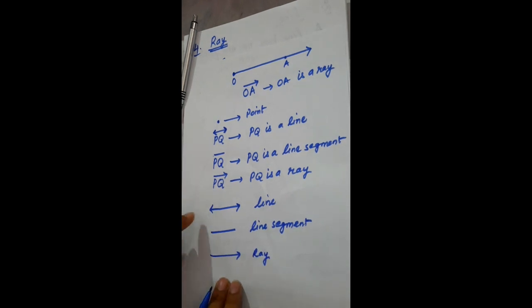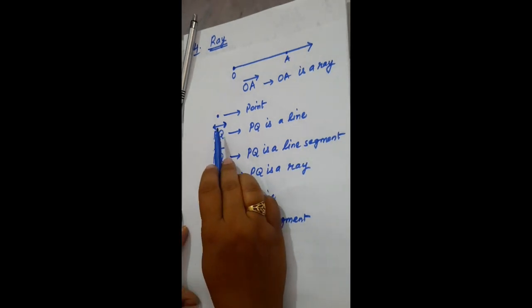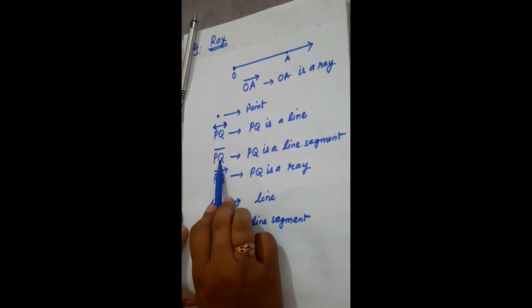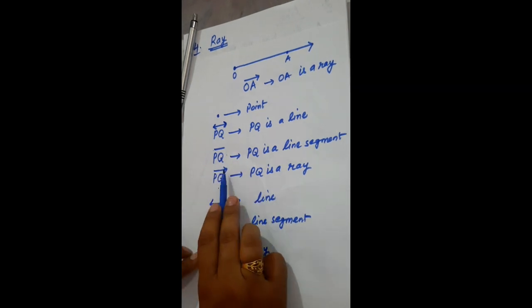Very, very important. Always remember the symbol for line, and in a line we have two arrowheads. This is the symbol of a line segment and this is the symbol of a ray. In this chapter, whenever you write AB is a line, AB is a line segment, it is mandatory to put the sign over the name, whatever the name is given in the question. So this is line, line segment, and this is your ray. This PQ represents line, this PQ represents line segment, and this PQ represents ray.